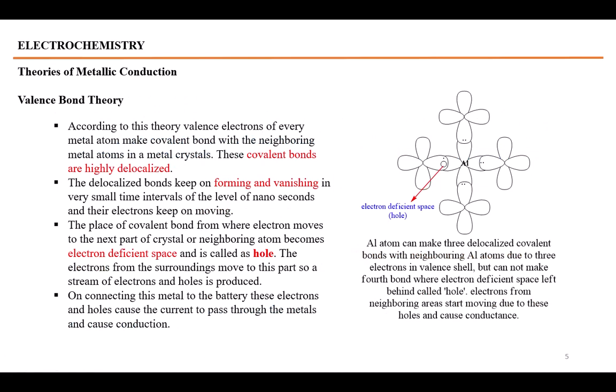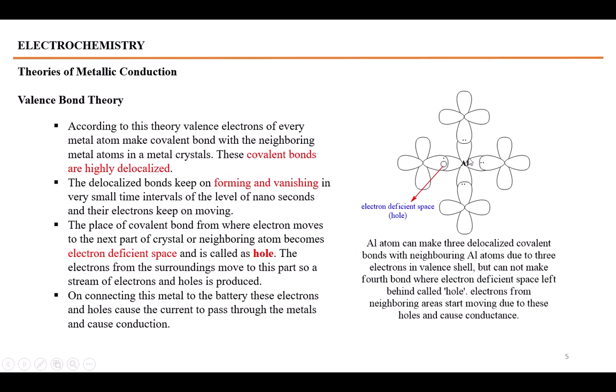The second theory about metallic conduction is a very simple one, called valence bond theory. According to this theory, the outermost electrons of the metal atoms make covalent bonds with the nearby atoms. For example, here we have aluminium. Aluminium provides electrons to the neighboring aluminium atoms and makes covalent bonds with these, but it cannot provide electrons to all neighbor aluminium atoms. Some places are left behind.